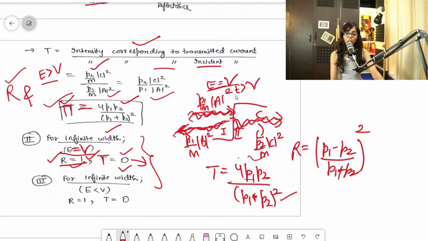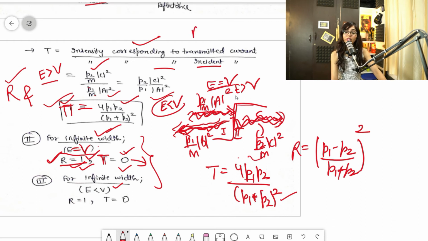When E is equal to V for infinite width, if someone asks what is the reflectance, you will say that reflectance will always happen. So 1 means certainty that reflectance will always happen, and T equal to 0 means transmittance will never happen. Suppose the energy of the microscopic particle is less than the barrier height, then also it does not have enough energy to cross it.